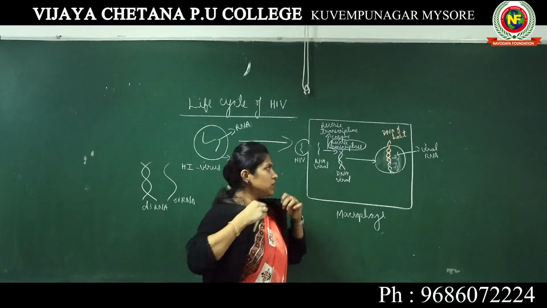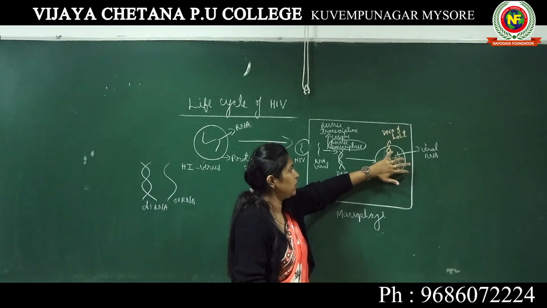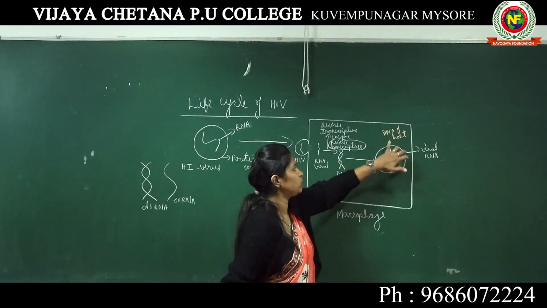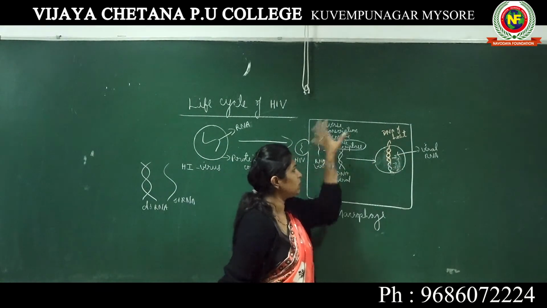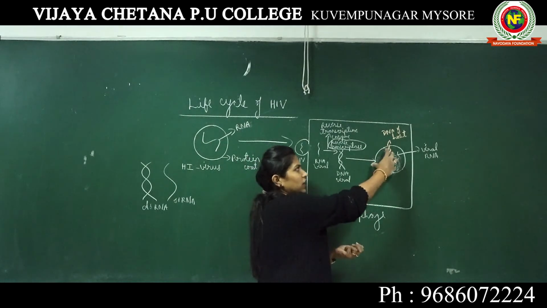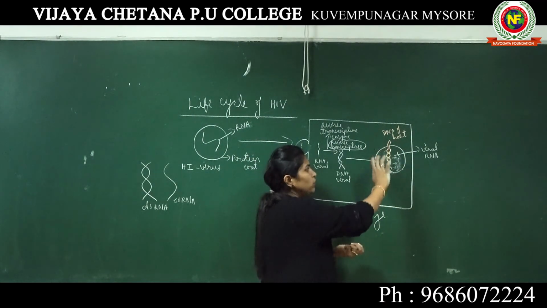Usually what happens, if this has not incorporated, this is the DNA of the host or the macrophage. The DNA of the macrophage produces RNA or mRNA, which is required by the macrophage. Here the macrophage's DNA has no contribution. It has no value here.